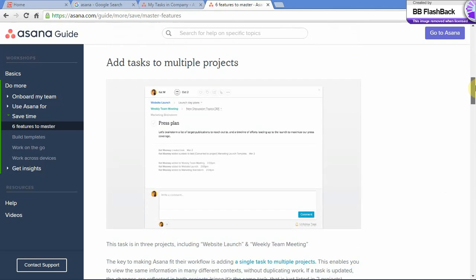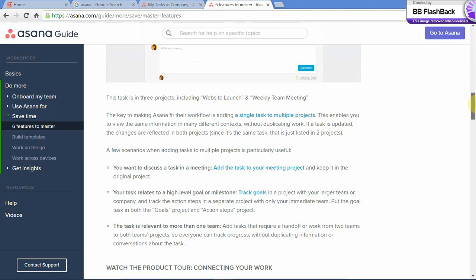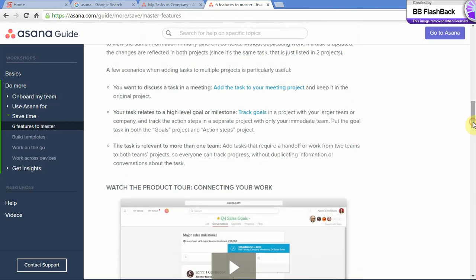Adding tasks to multiple projects at the same time. This can be useful in the following scenarios. That is, if you want to discuss a task in a meeting where people other than your teammates are involved, your task relates to a high level goal or a milestone, or the task is relevant to more than one team.